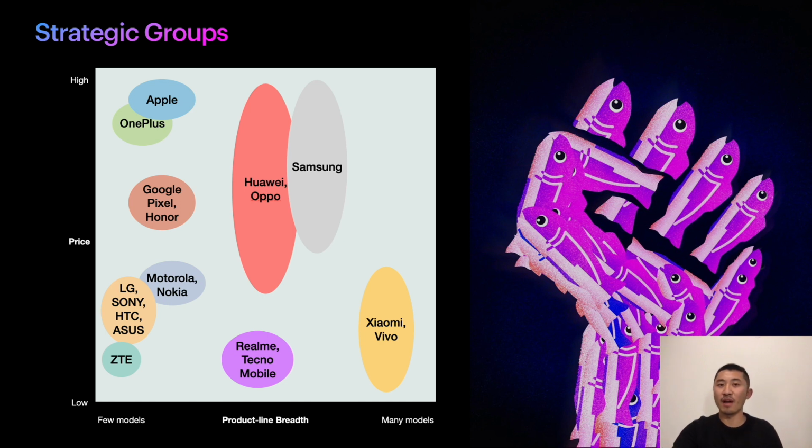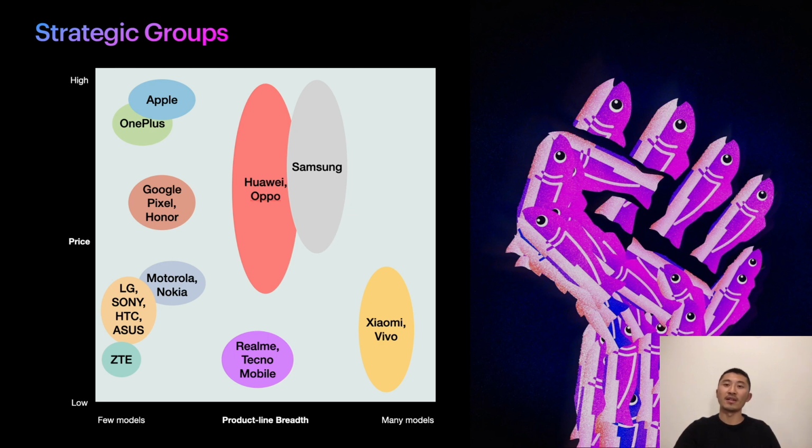Looking at the smartphone industry, we mapped a 2-dimensional graph by using 2 of the most important strategic variables: price range and product line breadth. We looked at the 18 smartphone manufacturers and divided them into 10 strategic groups.